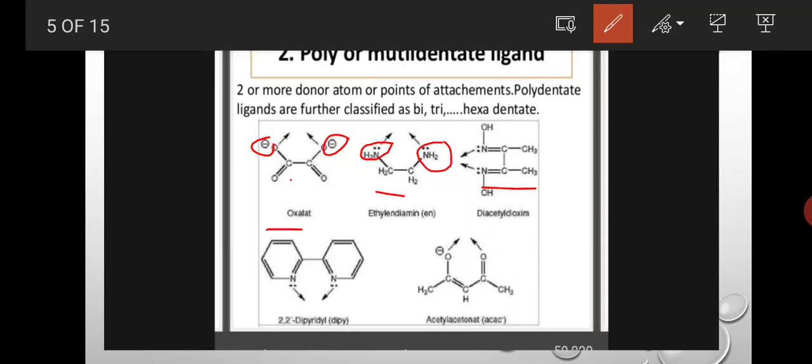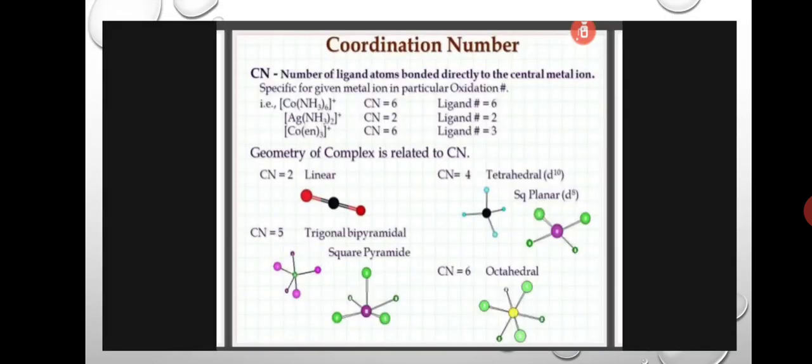And next is dimethylglyoximate, this is also an example of a bidentate ligand. It is also having two donor sites. And next is 2,2'-dipyridyl, this is also a bidentate ligand. And acetylacetonate, this is also a bidentate ligand. And next is the coordination number.